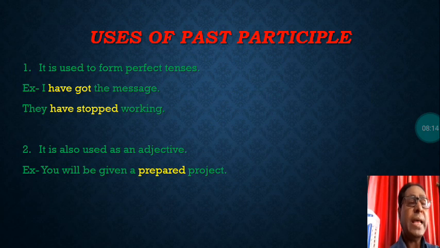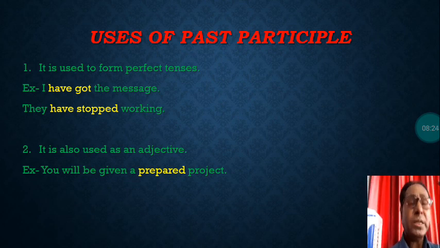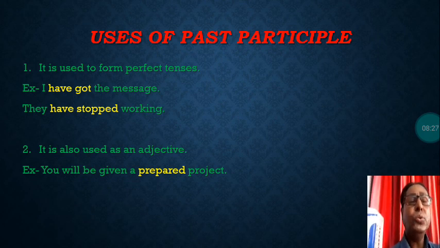Now we shall look at some usage of past participle. I have already told you participle has two forms, present participle and past participle. Now you see the usage of past participle. It is used to form perfect tenses. I have got the message.